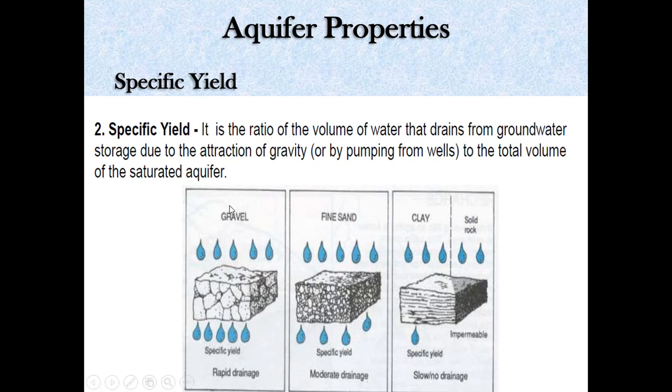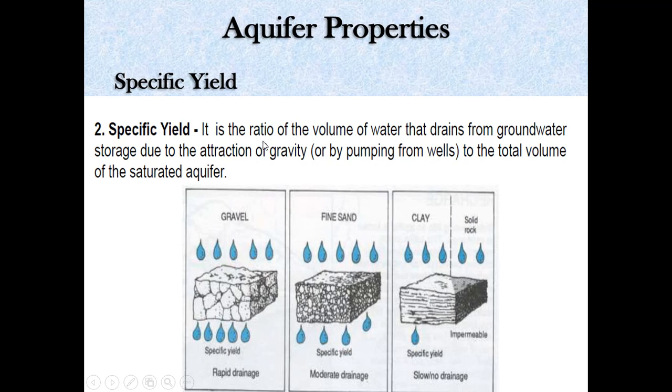Here different materials are shown: this is gravel, this is fine sand, this is clay, and this is solid rock. Rapid drainage will be there in case of gravel, moderate drainage in fine sand, very slow drainage in clay, and sometimes no drainage in rock, which is impermeable.